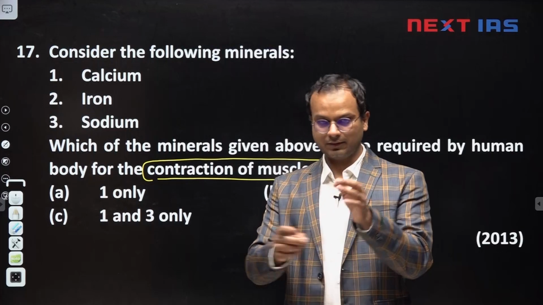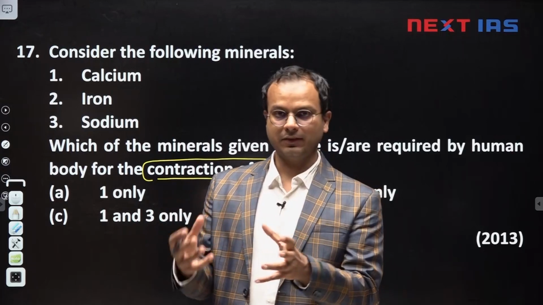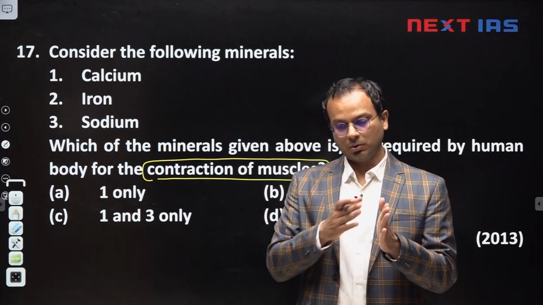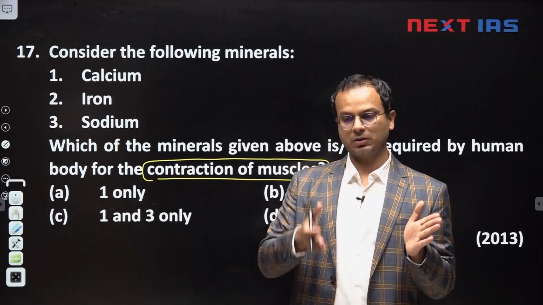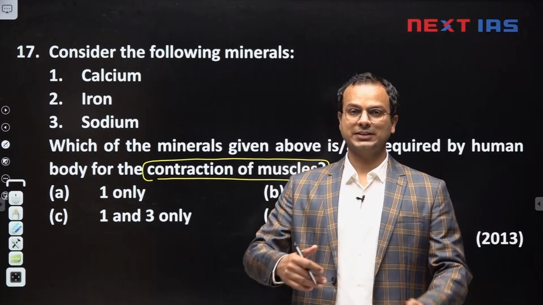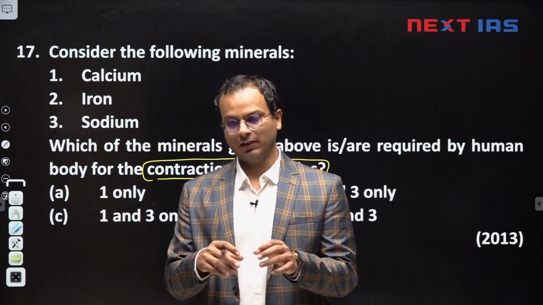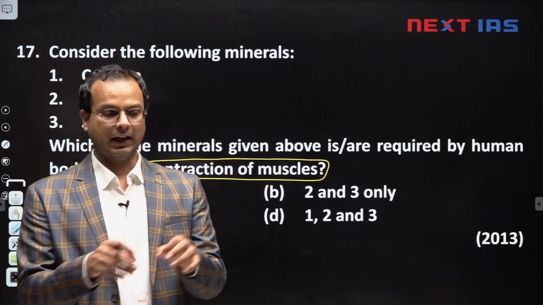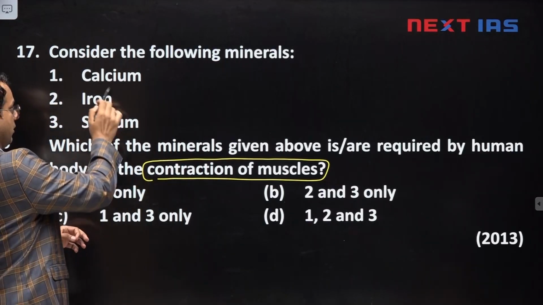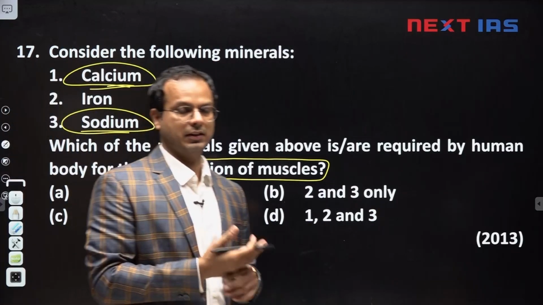The brain has nerves coming out of it. These nerves carry the signal from the brain to the muscles, and when the brain gives the signal, the muscle will contract. This is simple logic. In order to transmit this signal through the nerves, we need some electrolytes or charged particles. The signal in the nerves travels in the form of electrical impulses, and to transfer the signal we need charged particles. So sodium, calcium etc. These ions help in the transfer of the signals.